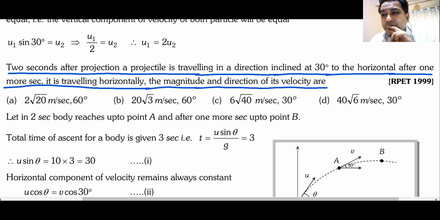2 seconds after projection of a projectile, it is traveling at an angle of 30 degrees to the horizontal. After 1 more second, it is traveling horizontally. What is the magnitude and direction of its velocity? So basically, they are asking the velocity. Anyone?